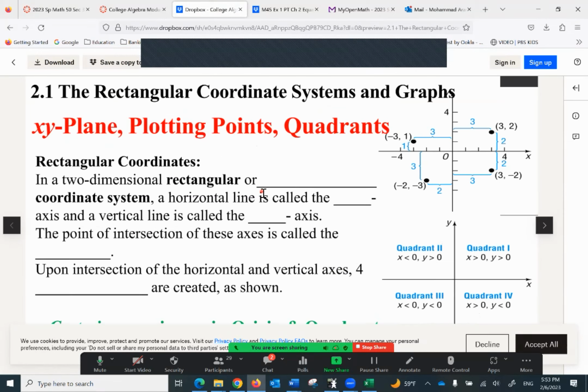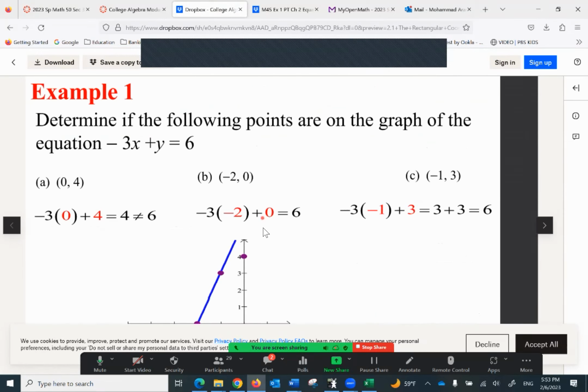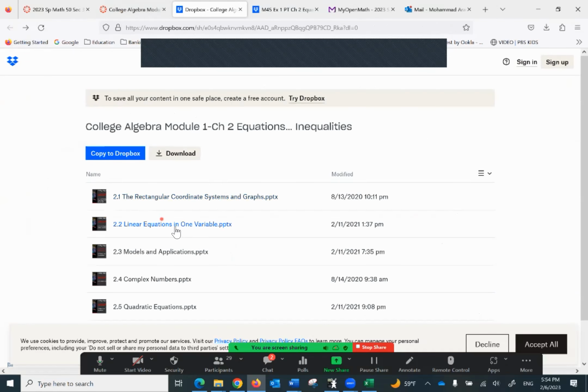If you download this, you can put it in a slide mode. So when you hit the example, as you go through the slide mode, all you have to do is click. It won't show you the whole thing. First, it just shows you the question, then step-by-step solution. If you go back, then you have a chance of going to the next one and the next one and the next one, all of the PowerPoints that pertain to this module.